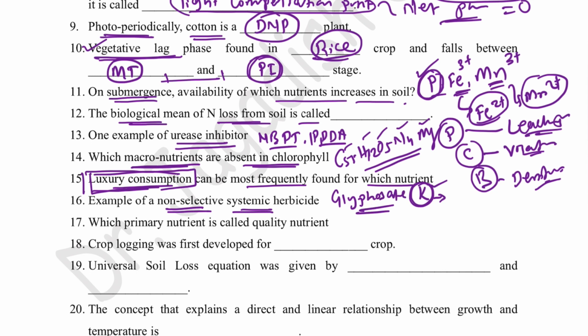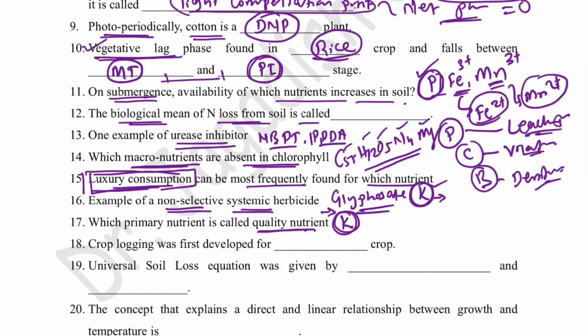Okay, which primary nutrient is called quality nutrient? Which primary nutrient is called quality nutrient? That is potassium. The right answer will be potassium. That is called quality nutrient because it is having role in the sugar translocation, it is having role in the water dynamics, it maintains the water status of the plant, it helps in disease resistance, it helps in water relation. So it is called quality nutrient.